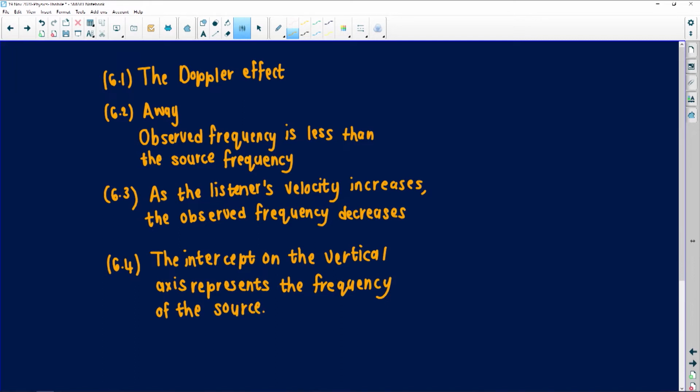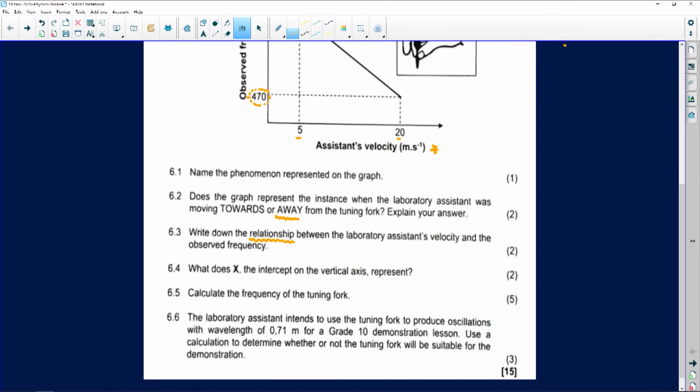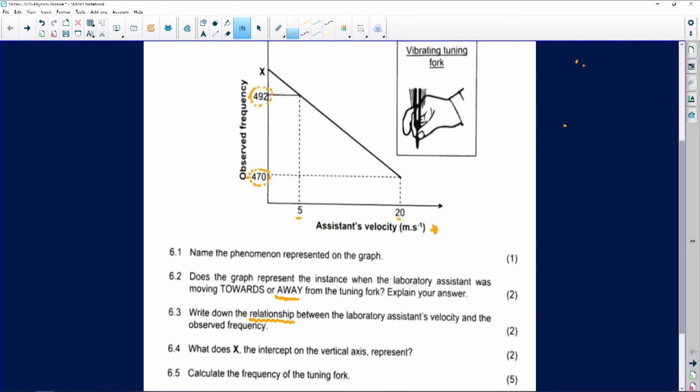Okay, this was a lot of theory for Doppler effect. So we've done this one. Now we have a calculation. Now they're telling us to calculate the frequency of the tuning fork, right? So we know that we have the tuning fork. We don't know what the frequency is. We know what the observer and the listener have heard. Now we need to calculate the frequency of that tuning fork.